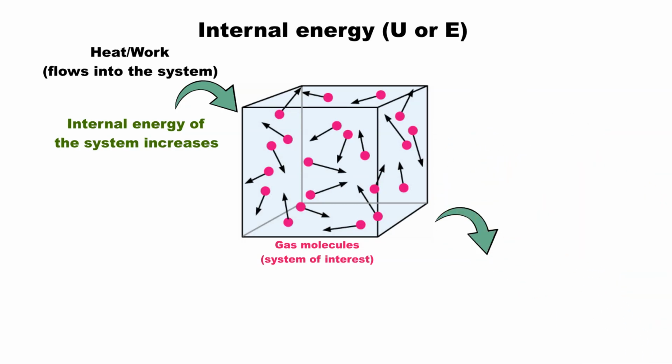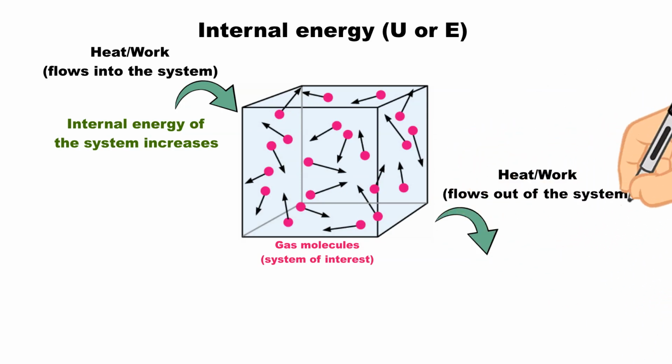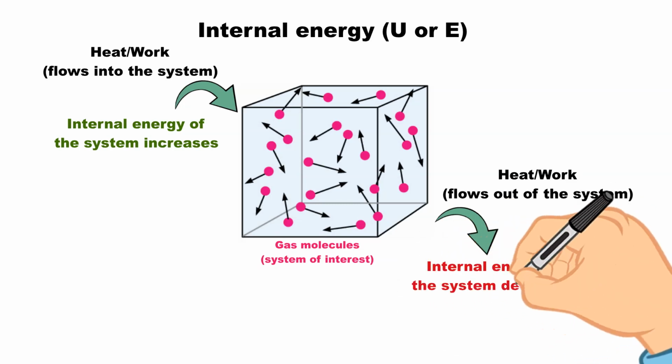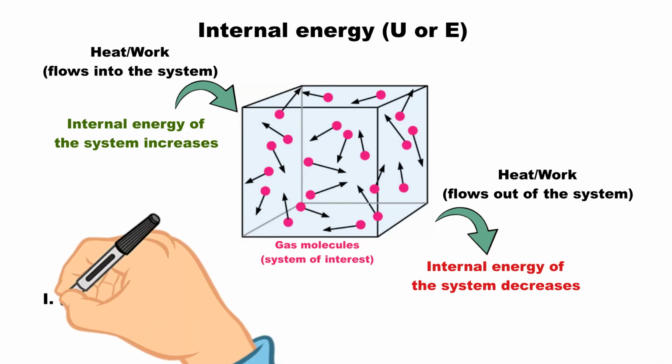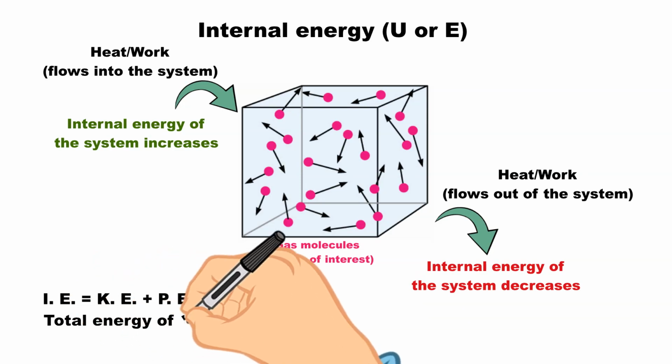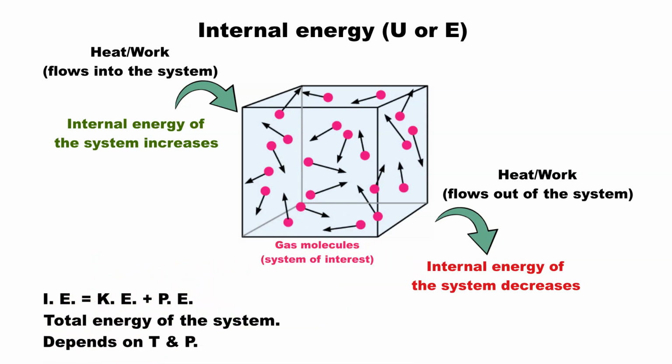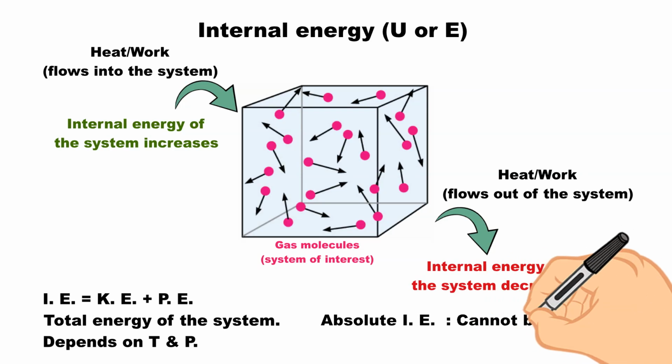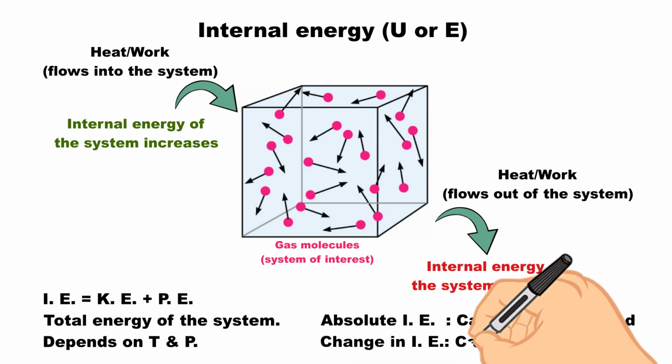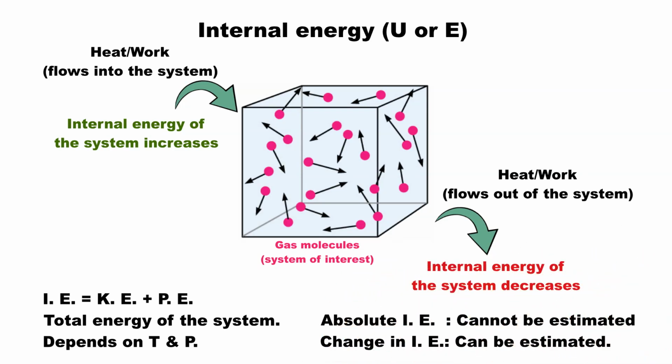In practice, the total energy of a sample is unknown, or difficult to estimate. This is because it includes the kinetic and potential energies of all the electrons, and all the components of the atomic nuclei. Nevertheless, there is no problem in dealing with the changes in internal energy, delta U. This is because the change in internal energy can be determined by measuring the energy supplied or lost as heat or as work. Therefore, all practical applications of thermodynamics deal with change in internal energy, and not with the internal energy itself.